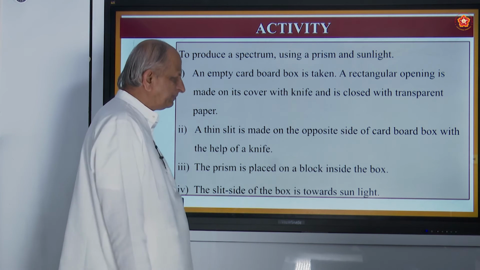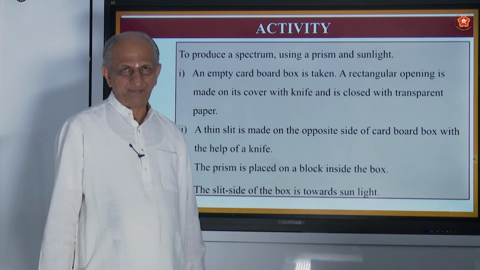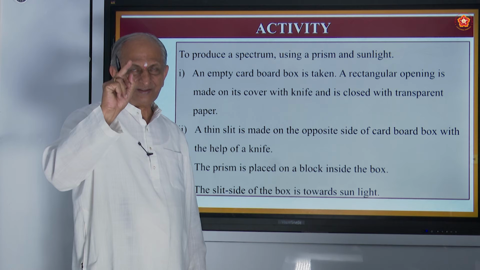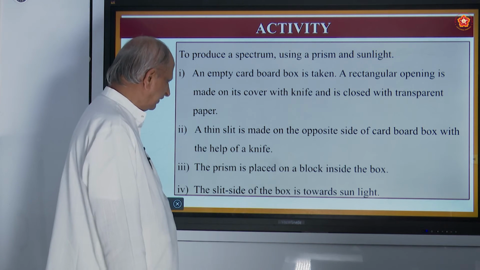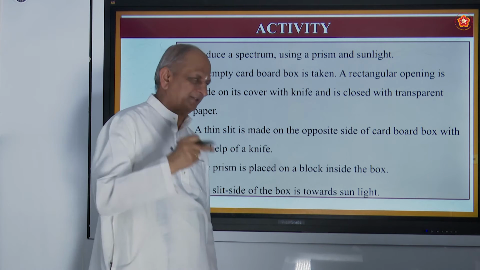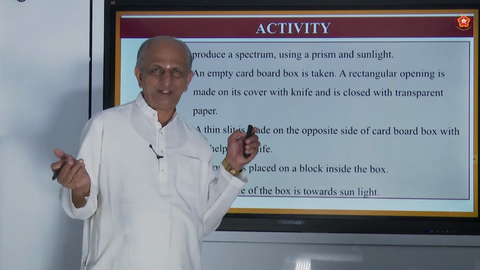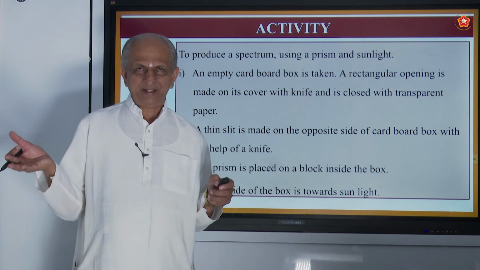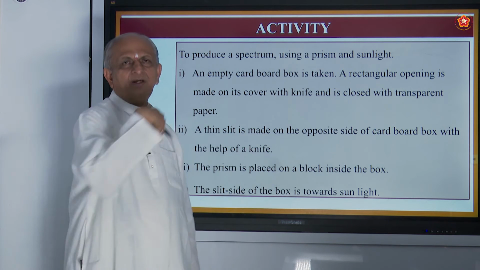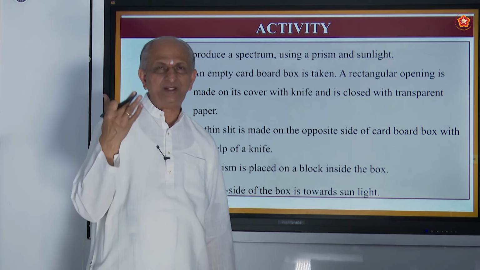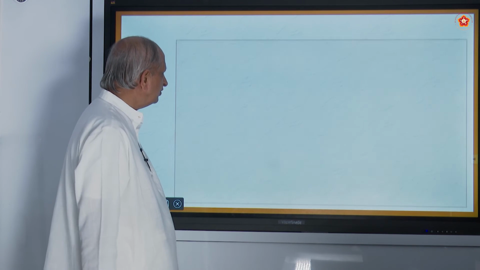Okay, that's all the experiment you can try with any type of rectangular boxes, but you should do it only when the sunlight is there. If the sunlight is not there, you can't do that, because you must pass a ray of light. Even you can see the spectrum by using a mirror. If you keep a mirror in the line of the sunlight and make it focus on the prism, on the wall you can see the beautiful color formation, which is very easy to do. Or you can do like this also.